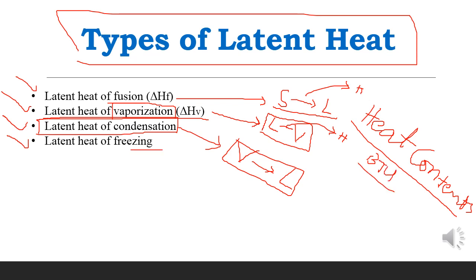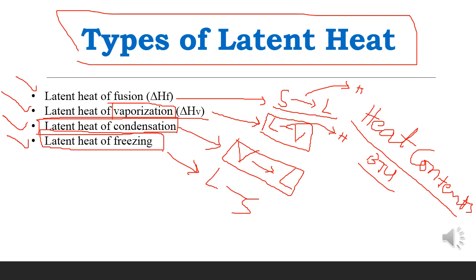Then we have the latent heat of freezing. In this, the liquid is becoming solid, so we can say that latent heat of freezing is the amount of heat contents required to change the liquid into solid.